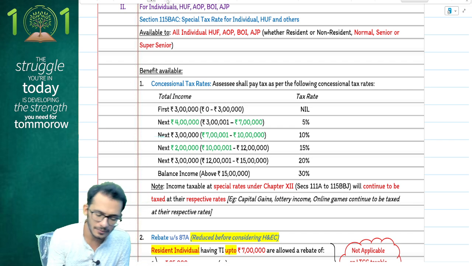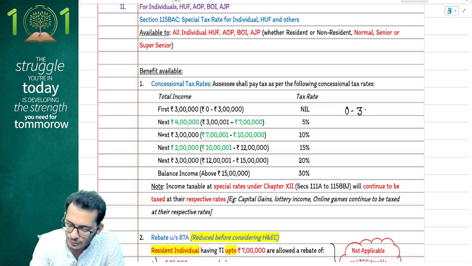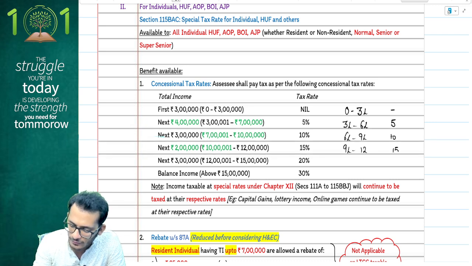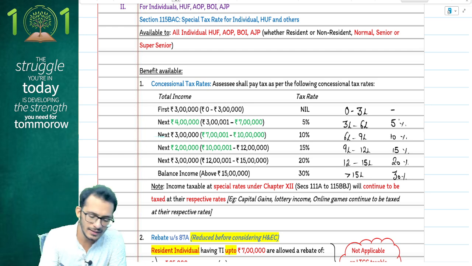For the sake of convenience, the tax rates of the previous year, 2023-24, were as follows. For the first 0 to 3 lakhs, it will be 0. From 3 lakhs to 6 lakhs, it will be 5%. From 6 lakhs to 9 lakhs, it was 10%. From 9 lakhs to 12 lakhs, it was 15%. From 12 lakhs to 15 lakhs, it was 20%. And then post 15 lakhs, it was 30%. This is what the rates were. Yes or no? From the current year, the rates have slightly modified.